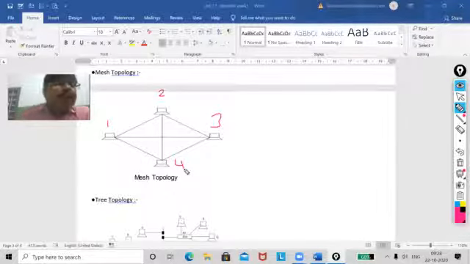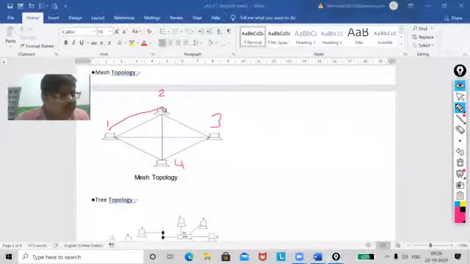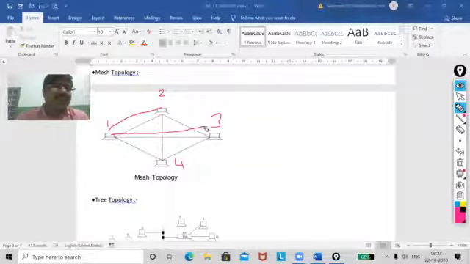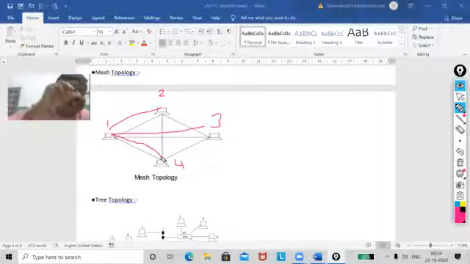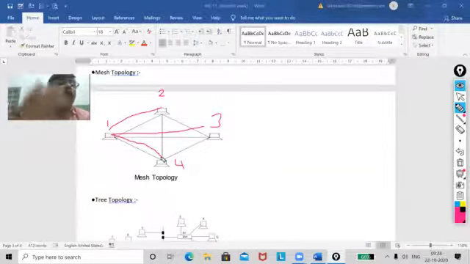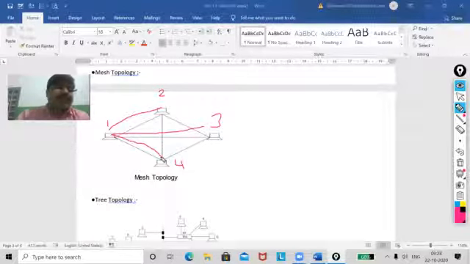Okay, first of all, you have to know what is mesh topology. Listen, my dear, in mesh topology, every node is connected to every other node. One is connected with two, one is connected with three, one is connected with four. That means a single PC is connected to all the nodes in a network.